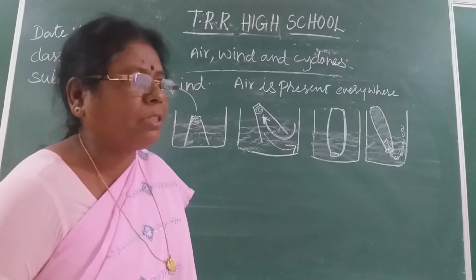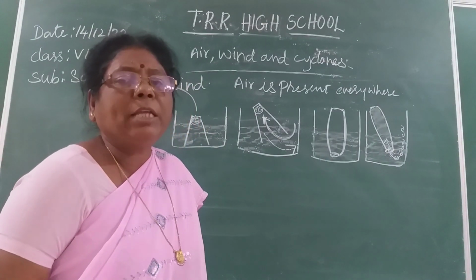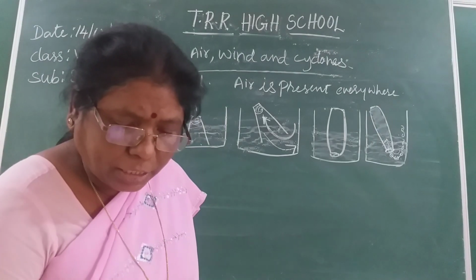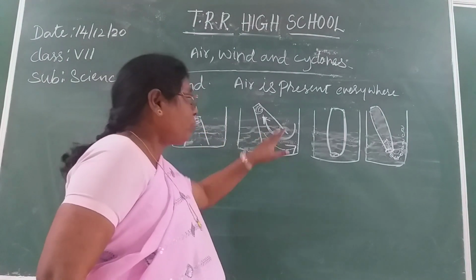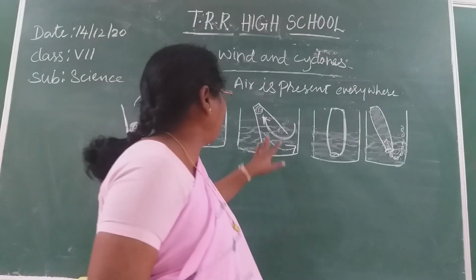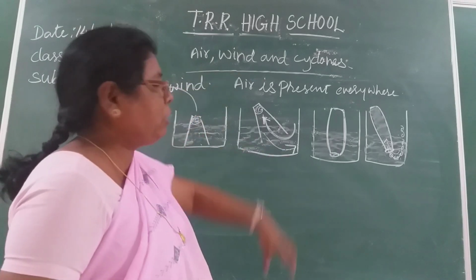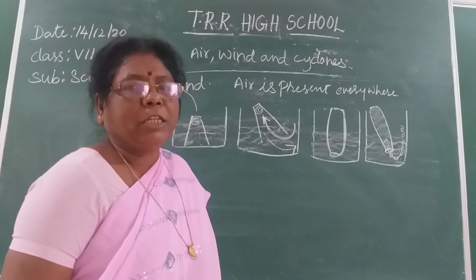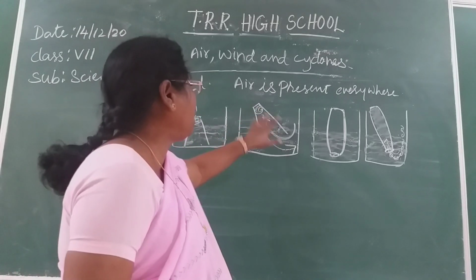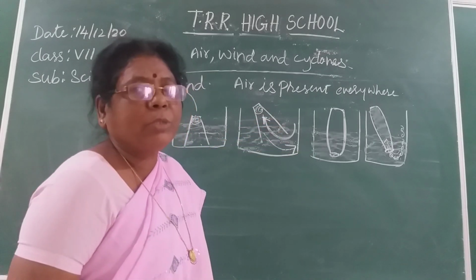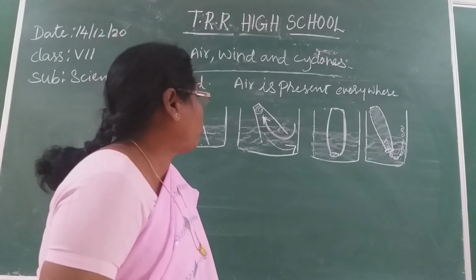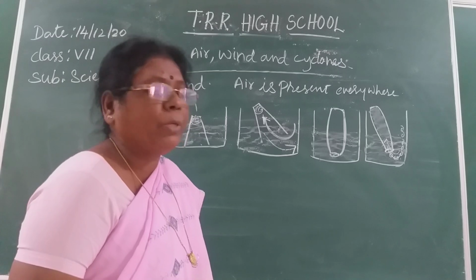So what you understand by these activities is all the empty spaces contain air. Air is present in all the empty spaces. In the first situation you have seen, vertically you are keeping the glass. Already the air is present in the glass, so water will not enter into the glass. When you tilt the glass, the air comes out from the glass. The space is provided there for the air to come out. Now the water enters into the glass and the paper becomes wet.